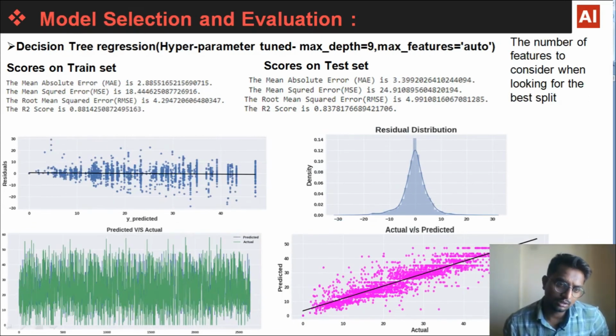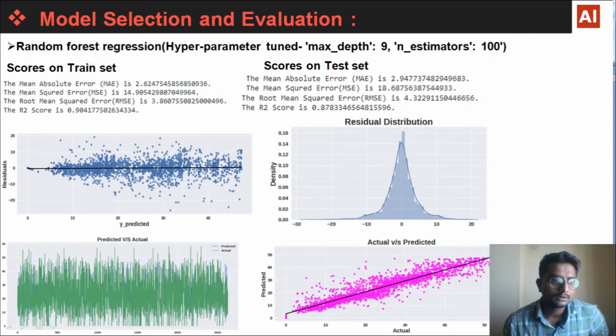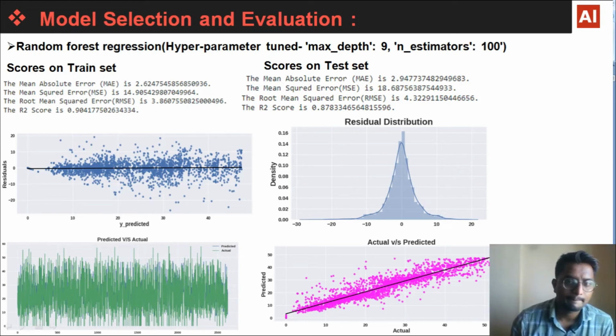We have not got any funnel type shape here. Next was random forest with hyperparameter tuning. Maximum depth is equal to 9 and n estimator is 100. N estimator means 100 decision trees were created, number of trees.